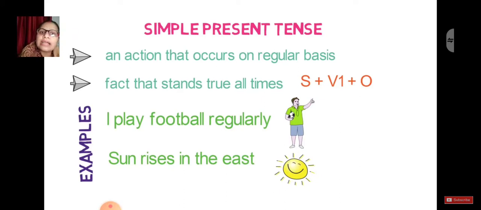Now what about a fact? Sun rises in the east. It's a fact. Can you change this fact to the sun rises in the west? No, no one can change. So wherever some facts come, at that place you can say simple present tense is used.